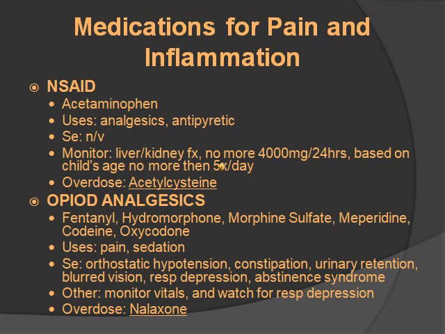They're all anticholinergic effects. So just remember the mnemonic for anticholinergic: can't see, can't pee, can't spit, and can't poop. And that will help you remember these side effects. Some other stuff you should do: you want to monitor the vitals and watch for respiratory depression. So if they ever ask you a question on any opioids, the answer you want to watch out for is probably respiratory depression. If someone overdoses on opioids, you want to give them naloxone. So for NSAIDs, which is acetaminophen, you want to give acetylcysteine for overdose, and for opioids, you want to give naloxone. And how would you know if someone overdosed on opioids? You would see respiratory depression.